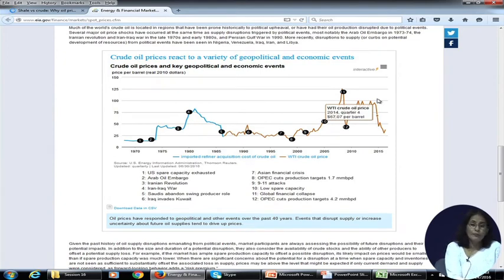Do spend some time if you are interested to know more about what geopolitical events influence the crude oil price. This is one of the best sources for understanding the impact of this factor on the crude oil prices.